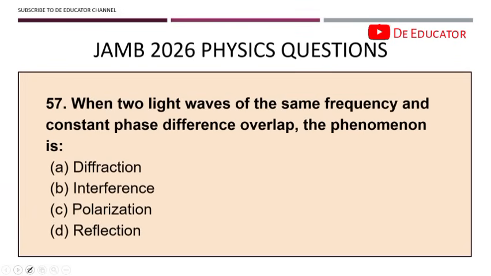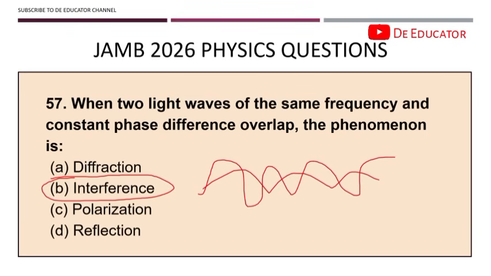So, question 56. When two light waves of the same frequency and constant phase difference overlap, the phenomenon is known as interference. When you hear anything overlap, come together, mix, wave mixing, just know that phenomenon is known as interference. Interference occurs when waves superpose with a constant phase relationship. One wave might be coming like this, and then another wave is coming like this, the phenomenon is known as interference. Please take note of that.